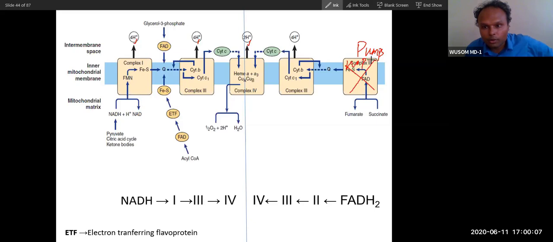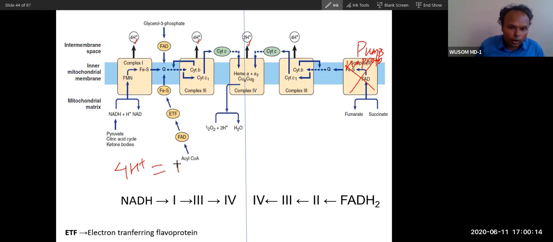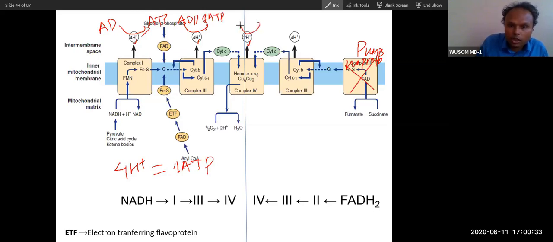Now I'll tell you one thing. 4 protons is equal to 1 ATP. So now you can calculate. So this 4 protons means 1 ATP. This 4 protons means 1 ATP. This 2 protons means half ATP.